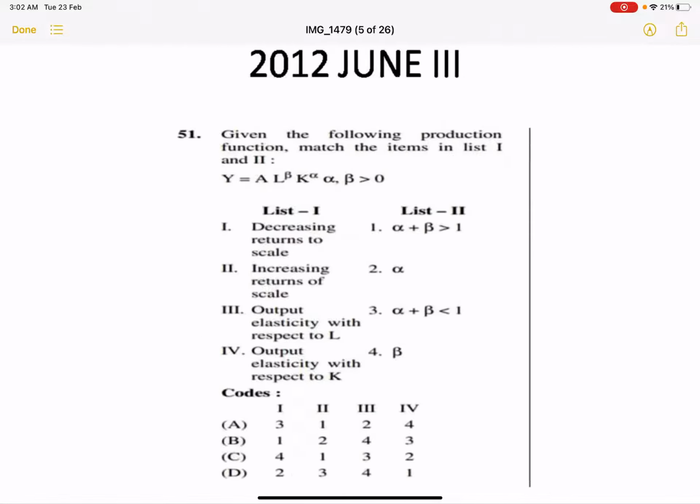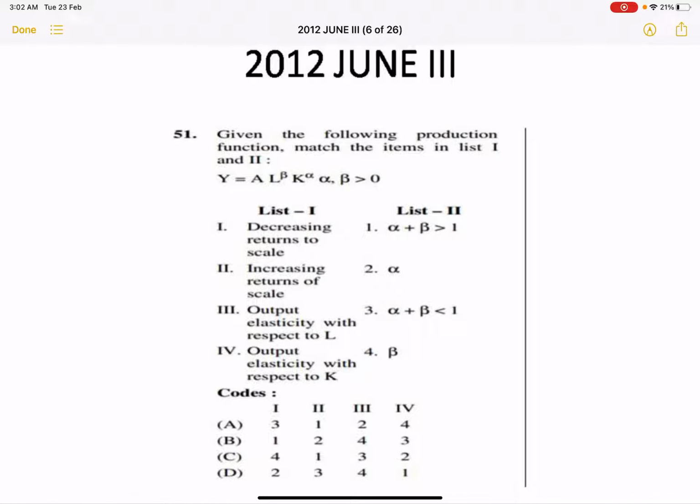Okay, so next. This was a question that was asked in 2012 June paper 3. The question is: given the production function, match the items from list 1 and list 2.